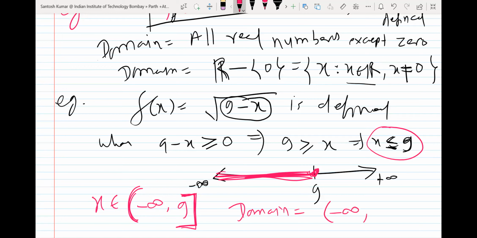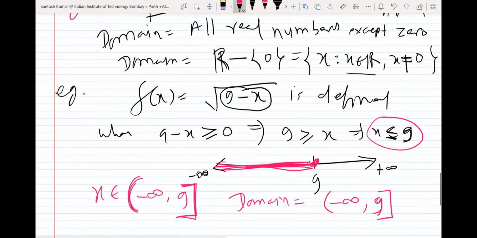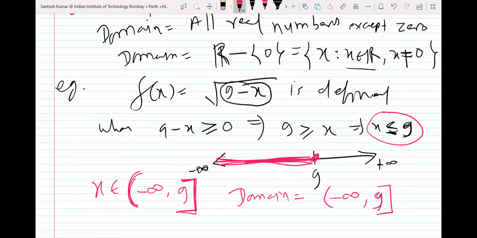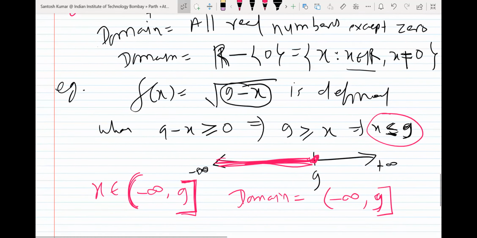This is called an interval. If you are not familiar with something, you tell me and I will explain. Suppose you don't know intervals, then I will explain what an interval is. That way, when you tell me, I will get to know what you know and what you don't know, and then I will explain. So this interval is the domain. Fine.